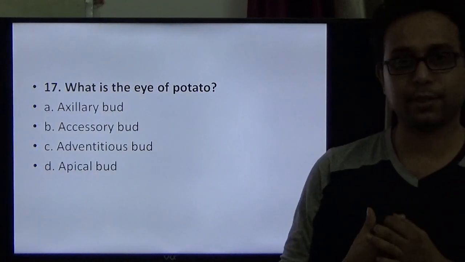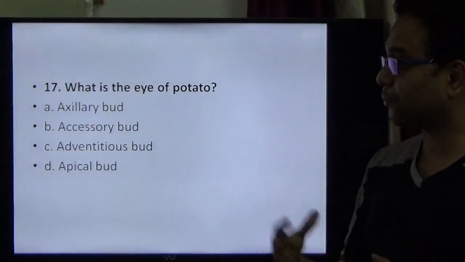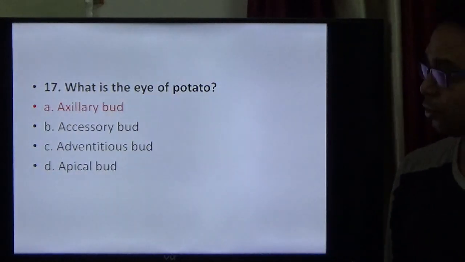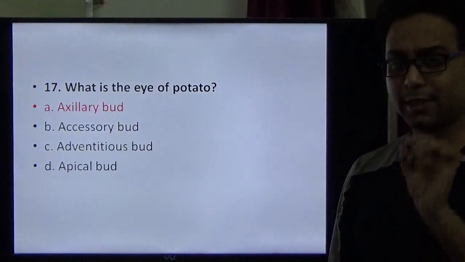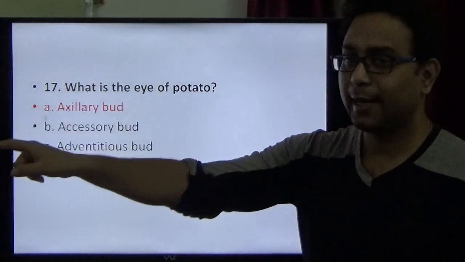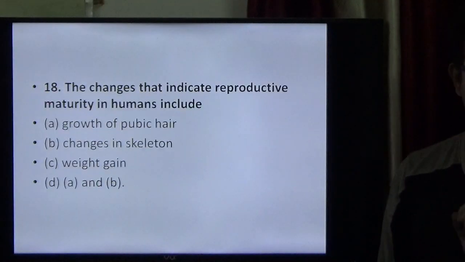Question number 17. What is the eye of the potato? What is meant by eye? The eye of the potato is the axillary bud. That is a very important question for your NET. So for question number 17, A is the right option.